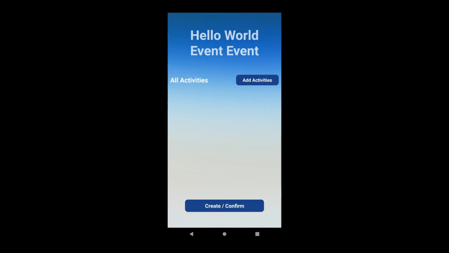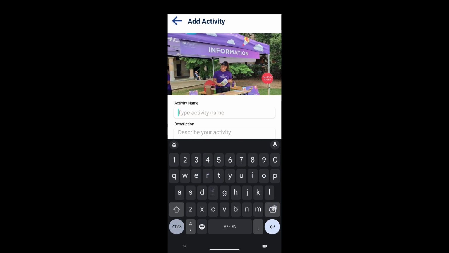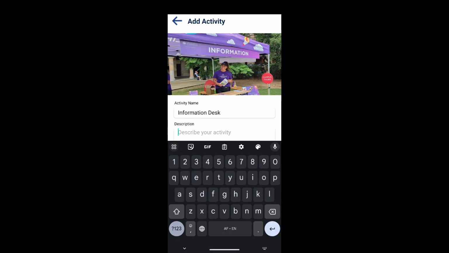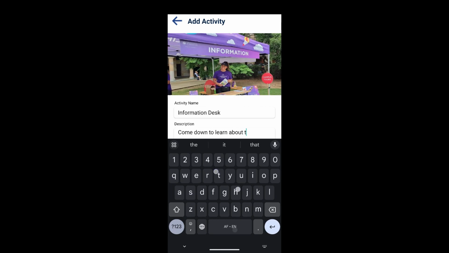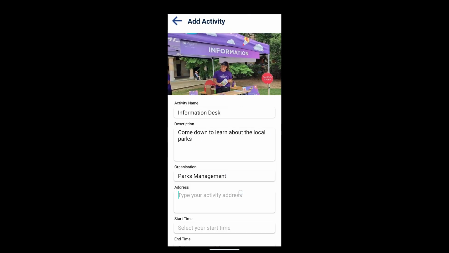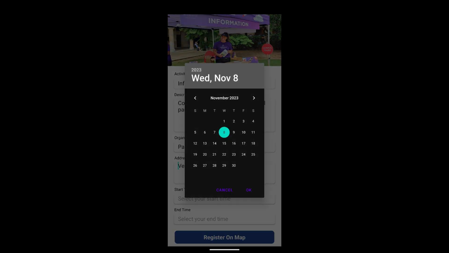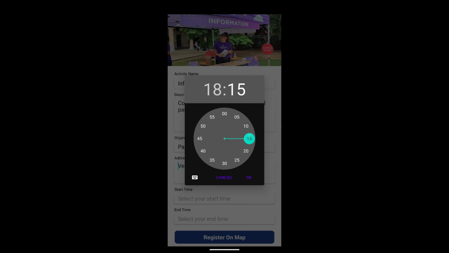Once an event has been created, the user can choose to immediately upload activities under this event, or they can wait until later. When they later invite others, those people will also be able to add their own activities in this event. So a big organization like a university can get groups under them like societies and clubs to add their own activities in this event.